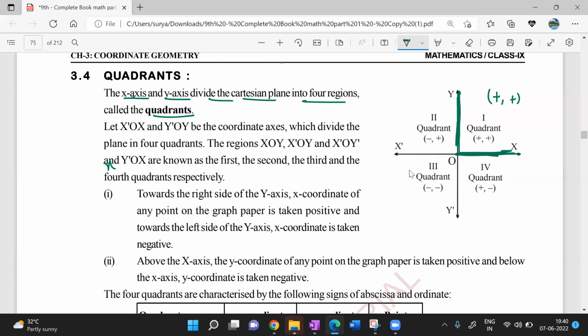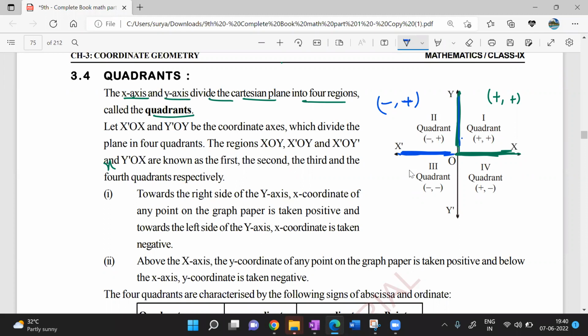Now the second quadrant. I always consider the x-axis first, then the y-axis. On this line, the x values are negative, and y is positive. So negative, positive in the second quadrant.